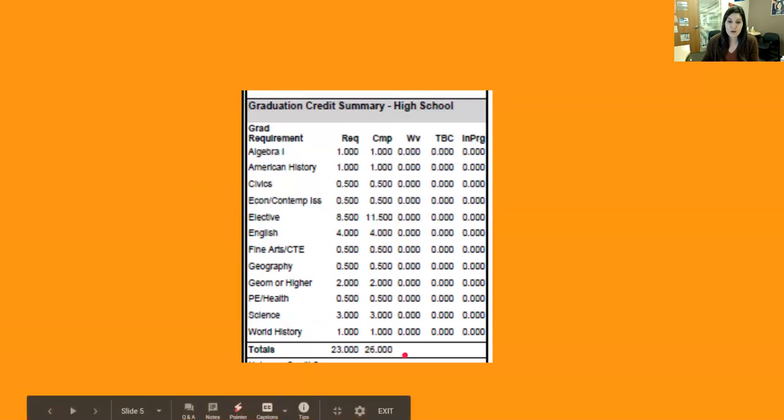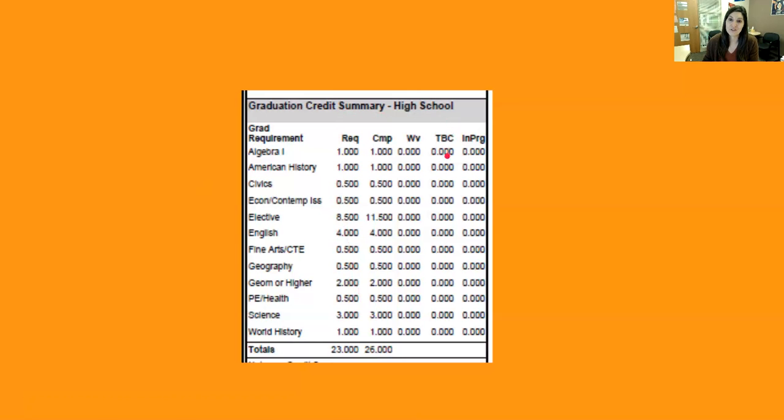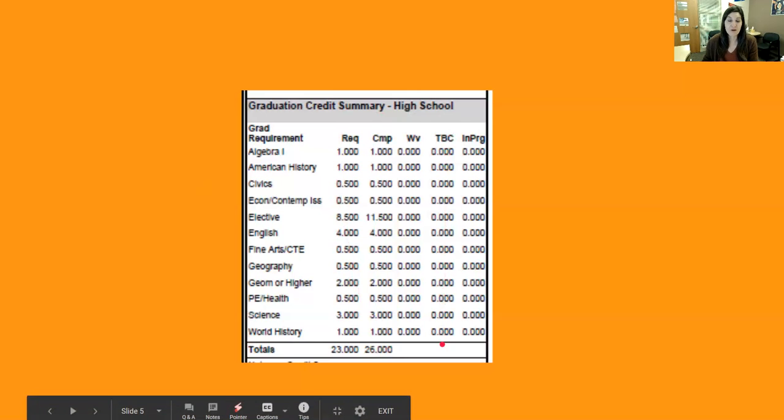If you are looking over your transcript and you get to this point in your credit summary and you see that there's still a lot to be completed, and you're a senior and you haven't talked to your counselor about your plan to earn those credits, now would be the time to reach out to come up with a plan to make sure that you meet those graduation requirements.